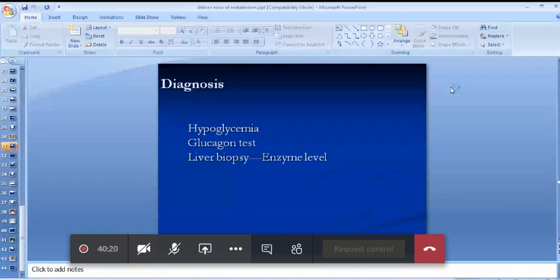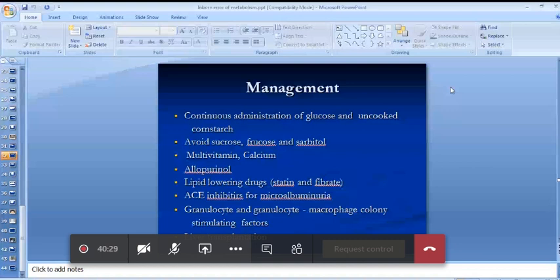Management. Since these patients have persistent hypoglycemia, you have to administer glucose externally. So the management includes continuous administration of glucose and uncooked cornstarch. Why uncooked cornstarch? Because it gradually increases the blood glucose level over a period of time. There is no rapid increase and fall in blood glucose. It gives persistently slow release of glucose into the blood. So hypoglycemic episodes can be avoided and so convulsions can be controlled.